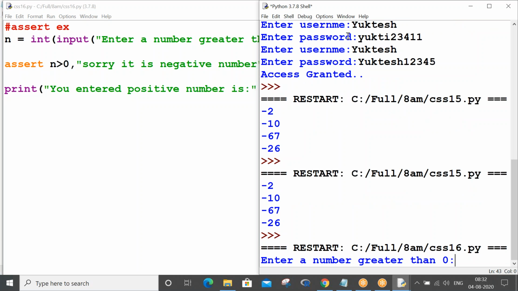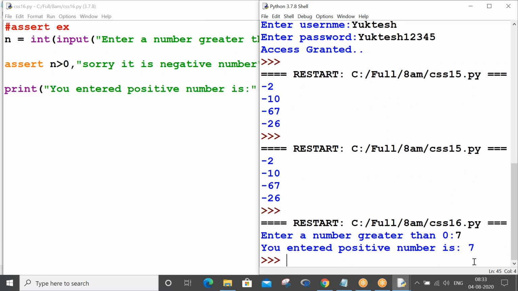You see, you are supposed to enter a number greater than 0. Your cursor is here. I hope everybody can see my right bottom cursor. Now let me enter 7. Is it a positive number? Yes, you entered positive number is 7.